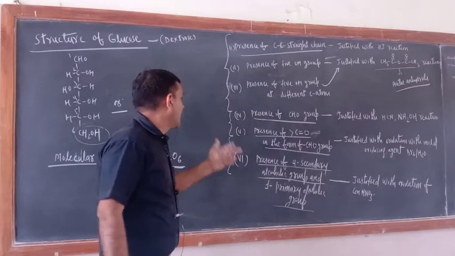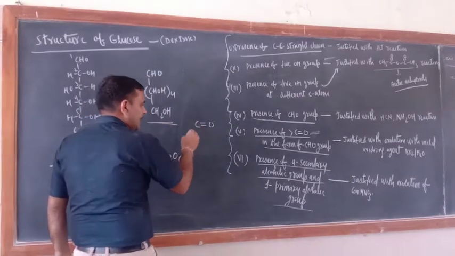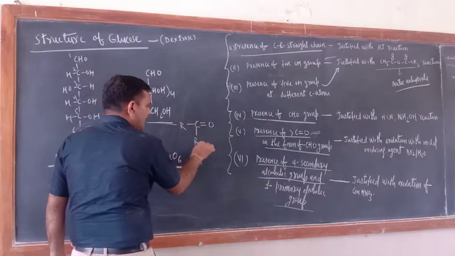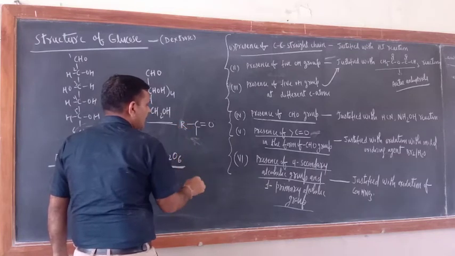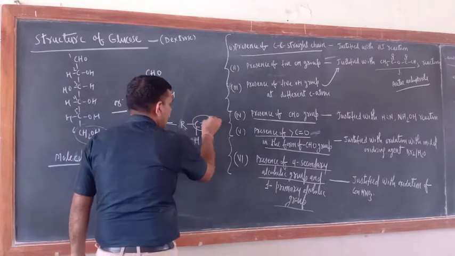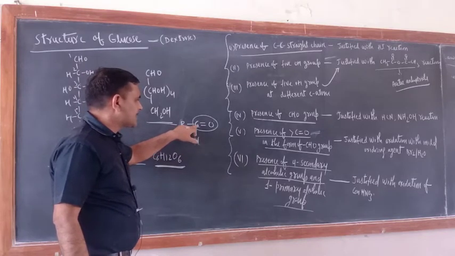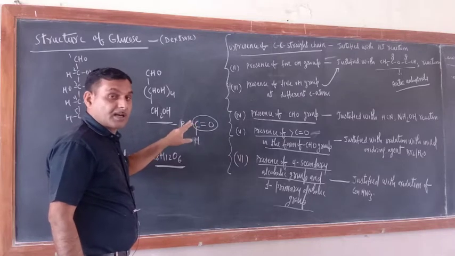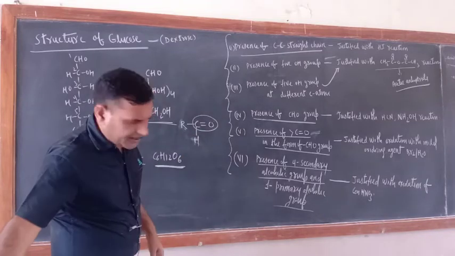the carbonyl group present in glucose is in the form of an aldehyde group. Like in an aldehyde, C double bond O is the carbonyl group. In a ketone, the remaining 2 valencies of this carbonyl carbon are fulfilled by R groups, but in an aldehyde, 1 valency is fulfilled by R and the other by H. But the CO group is common in aldehyde and ketone. What is the difference? In a ketone, both remaining valencies of the carbonyl carbon are fulfilled by alkyl groups, but in an aldehyde, 1 valency by an alkyl group and the other by H. No problem at all.